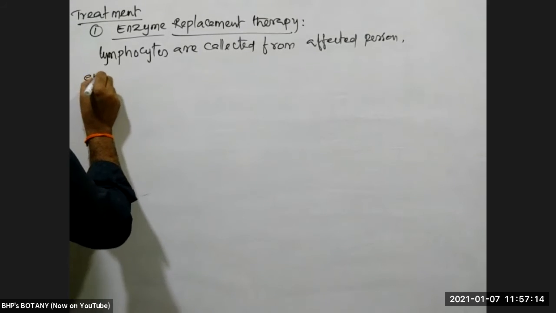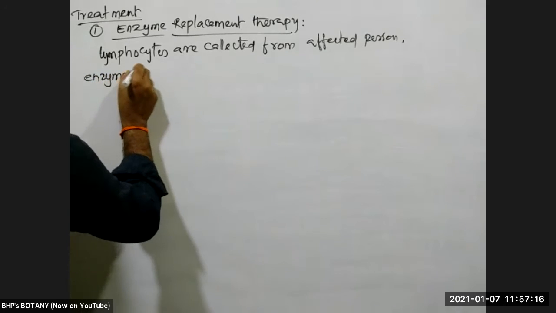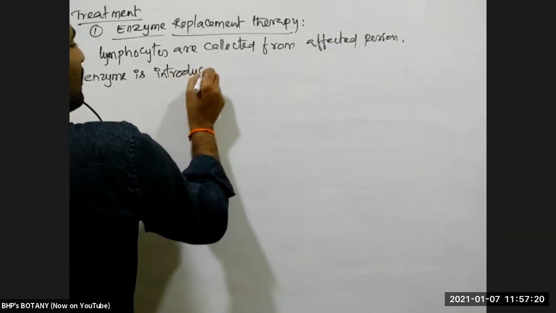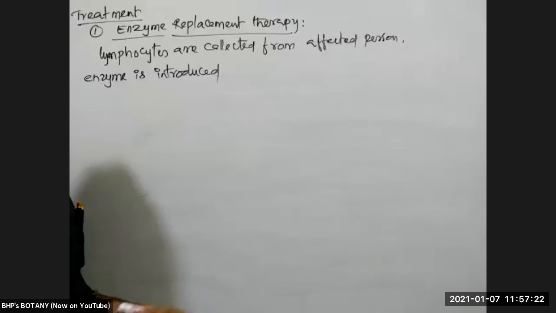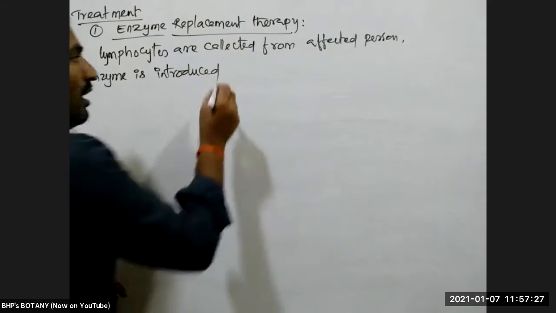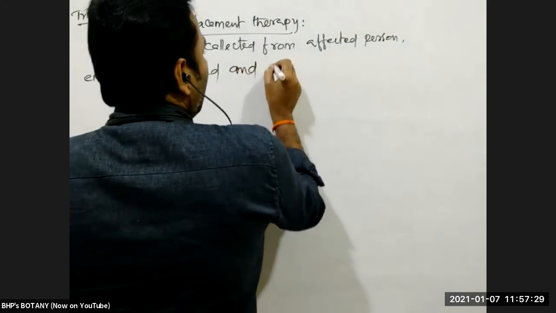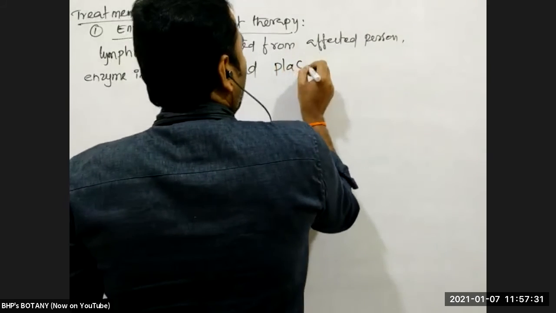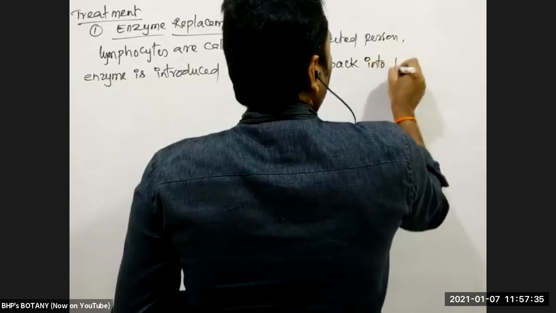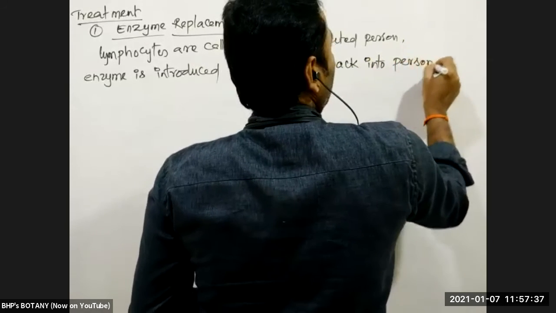Then enzyme is introduced into that lymphocyte. We can add enzyme into the lymphocytes directly and placed back or transfused back into the same person.